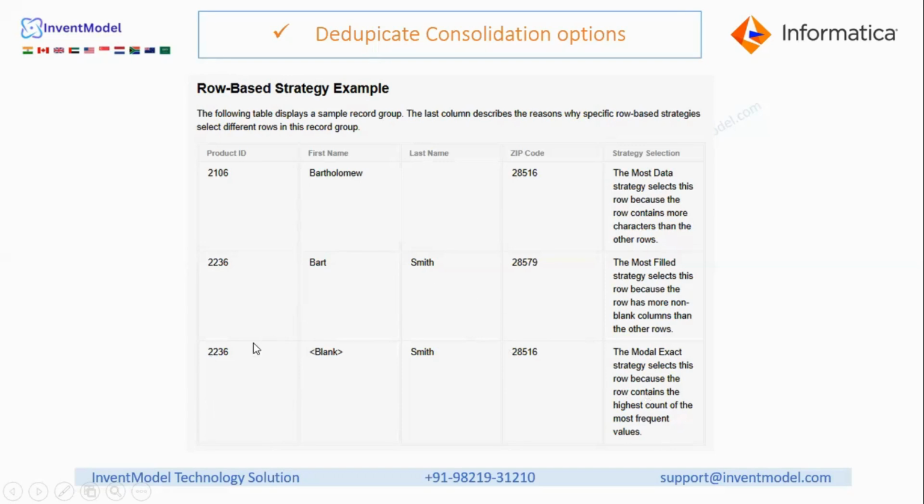So this is a very good question for the interview. In case of row-based strategy, they will give some example like that. And they will say, tell me the different scenarios for most data, most field, or mode exact, which will become the preferred record or survivor record. So you have to tell the strategy name and the reason for that. In some cases they can ask in an interview, what is row-based strategy? Can you explain with some examples? In that case, we can take these examples and explain it. So hope this is clear now. Okay.